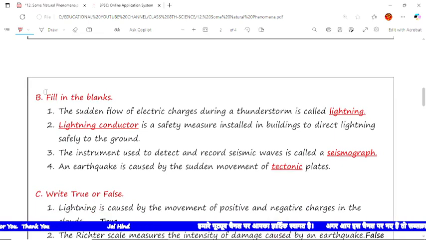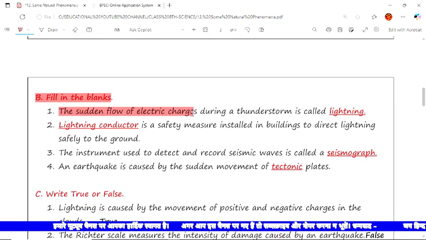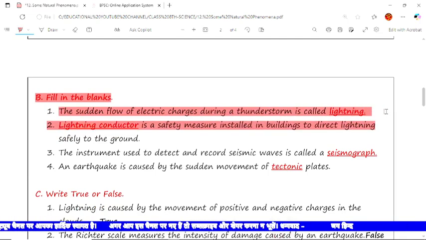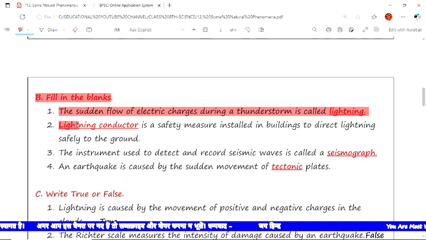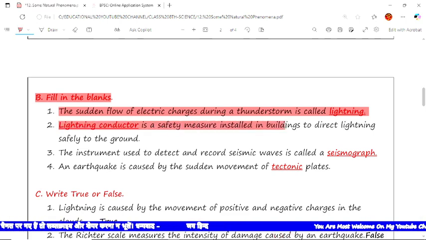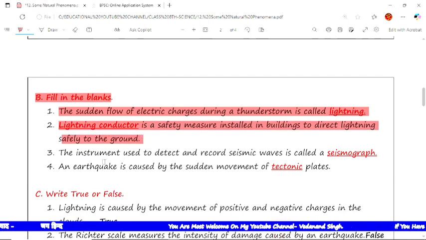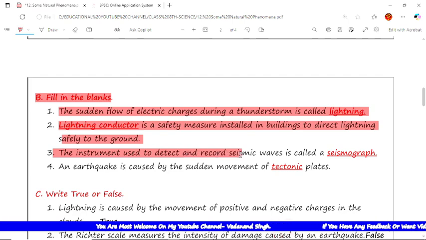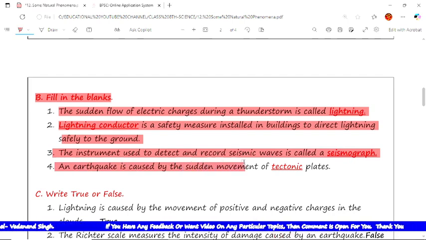Now the next type of question is fill in the blanks. The first is, the sudden flow of electric charges during a thunderstorm is called lightning. Now the next is, the lightning conductor is a safety measure installed in a building to direct lightning safely to the ground. Now the next is, the instrument used to detect and record seismic waves is called a seismograph. Now the next is, the earthquake is caused by the sudden movement of tectonic plates.